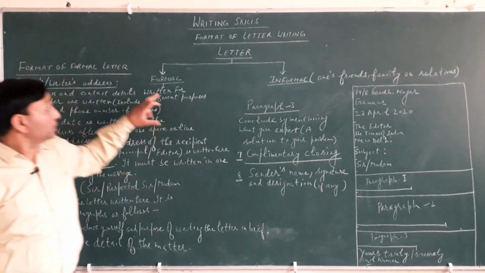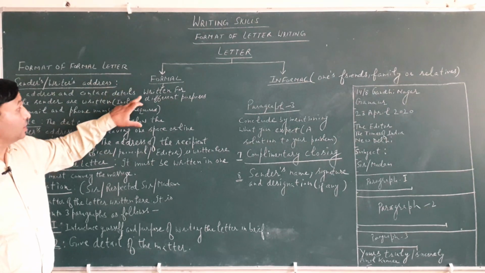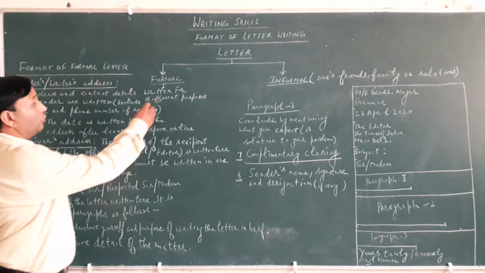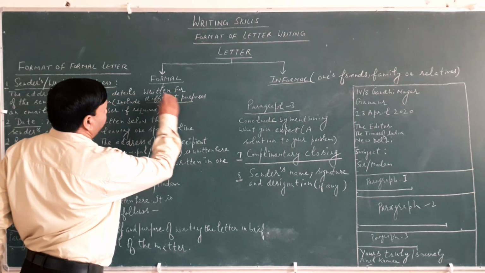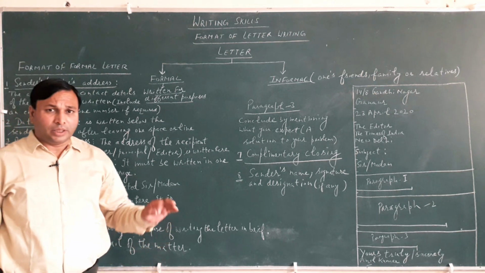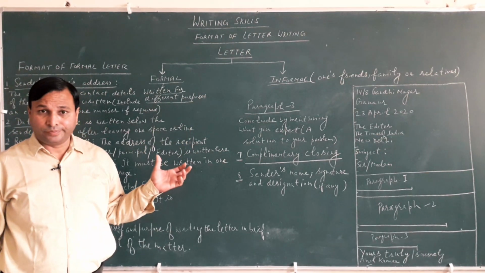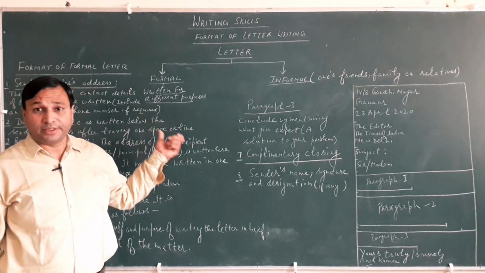If we talk about formal letters, they are written for different purposes, and a kind of formality is required in these kinds of letters. There are many types of letters.